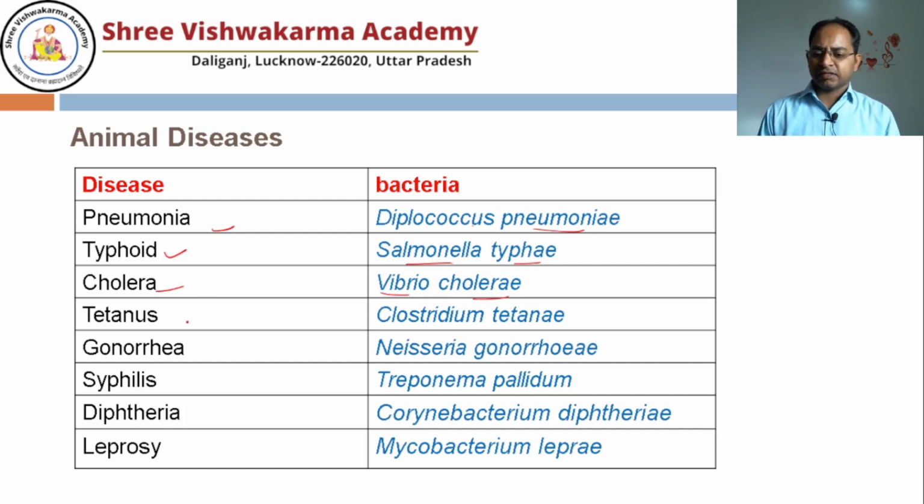Tetanus is caused by Clostridium tetani. Gonorrhea and syphilis are both sexually transmitted diseases that are caused by Neisseria gonorrhoeae and Treponema pallidum respectively. Diphtheria, also known as Kali Khasi in Hindi, is caused by Corynebacterium diphtheriae. Leprosy is caused by Mycobacterium leprae.